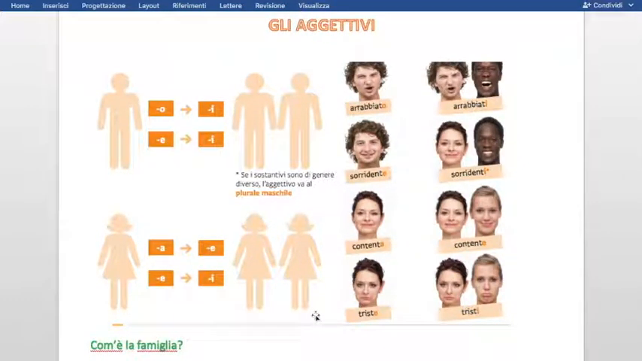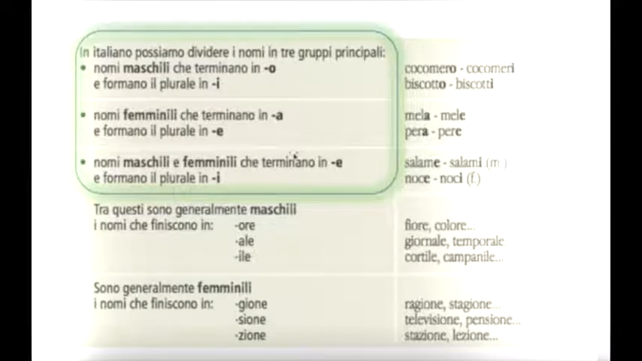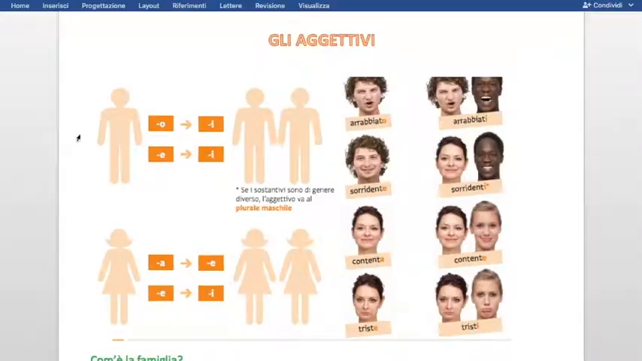Gli aggettivi. We mentioned the aggettivi before. What can you see now? What can you see here? Do you see some analogies with the nouns when we studied the nouns? What you can see here, it's one and it's a man. Here it's one and it's a woman. And then you have on the right side the plurals. So what you can see is the desinences change from O to I, from E to I, from A to E, and from E to I again.